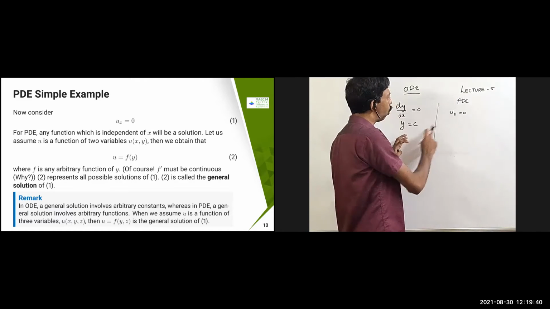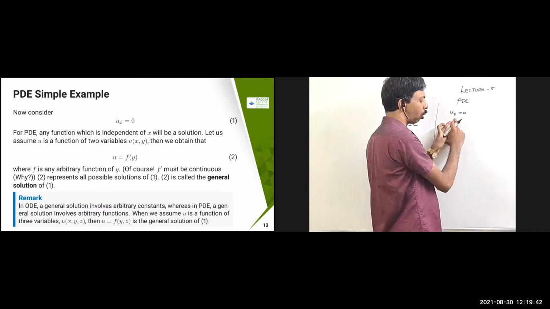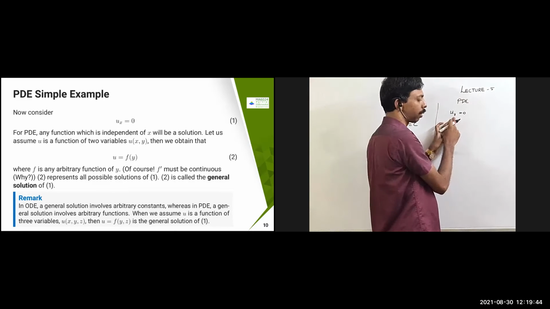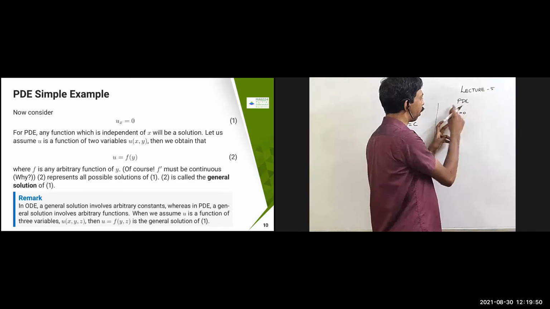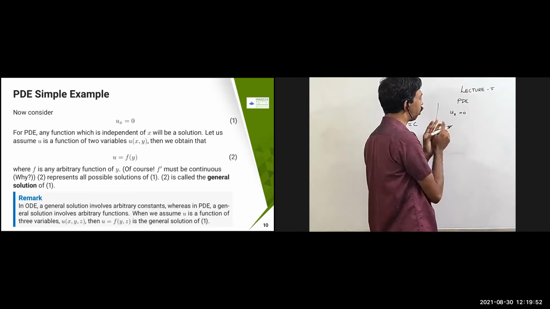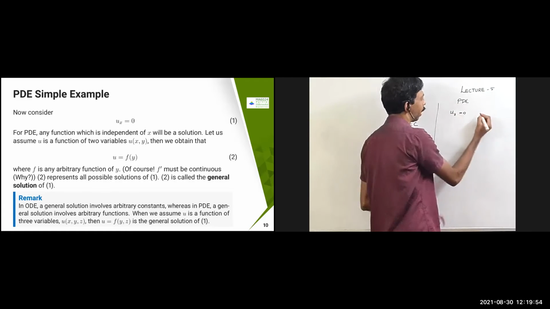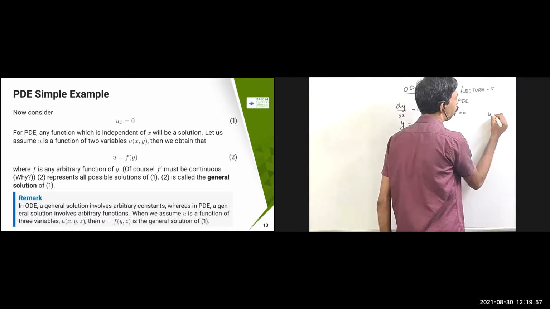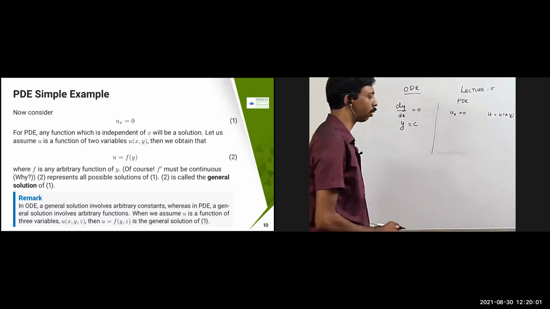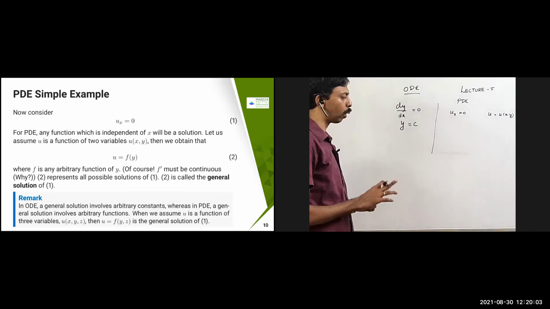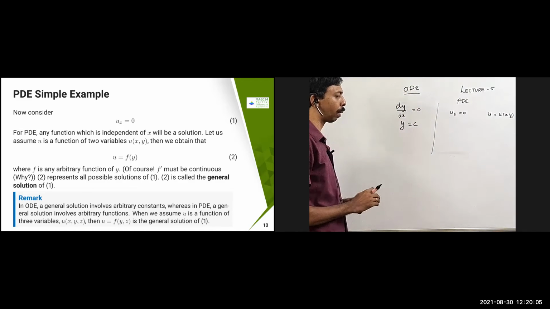Now this is ux equal to 0. It depends on x, since ux is mentioned, so it is independent of x in the sense that the derivative vanishes. Therefore what I'm expecting is ux equal to 0. So let us assume that my u is going to be u of x comma y. This means I'm going to take a two variable problem, a 2D problem.